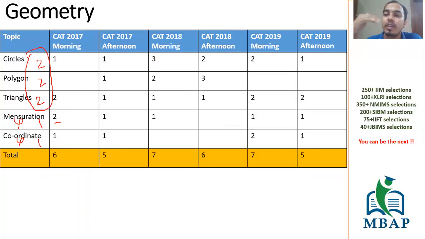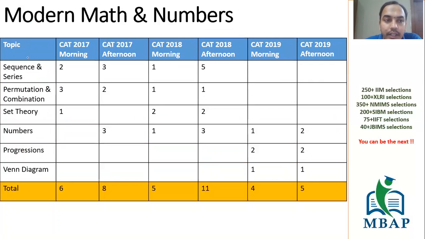So this is the way you can identify topics in detail, and find which is the one that you want to do, which is the one that you want to skip. On this basis you have to find out. I have given the numbers very clearly to you here, for the past 6 papers. It's 3 years of papers but 6 papers as such, and that pretty much gives you a good trend analysis.